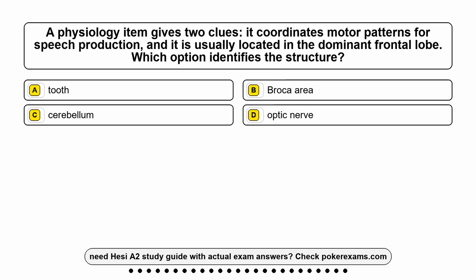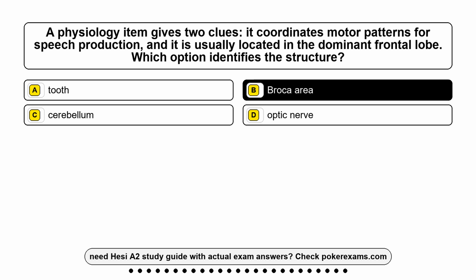Question 3. A physiology item gives 2 clues. It coordinates motor patterns for speech production, and it is usually located in the dominant frontal lobe. Which option identifies the structure? Option A, tooth. Option B, Broca area. Option C, cerebellum. Option D, optic nerve. The correct answer is option B, Broca area.